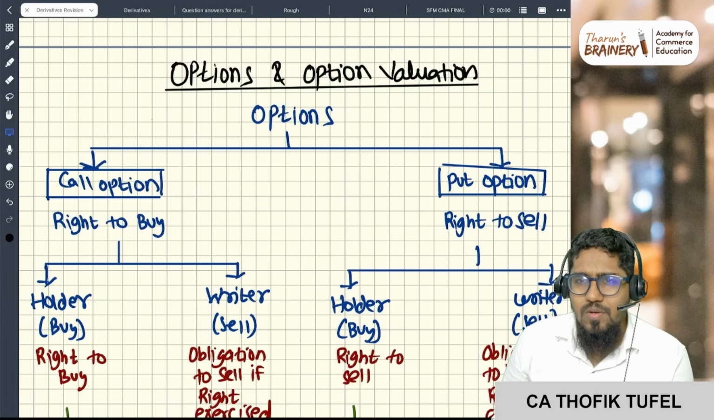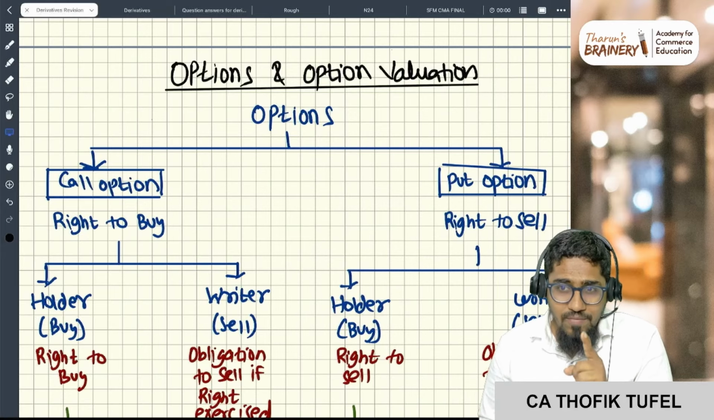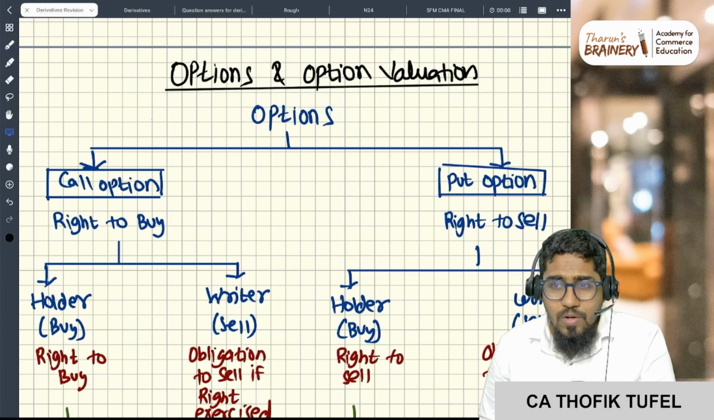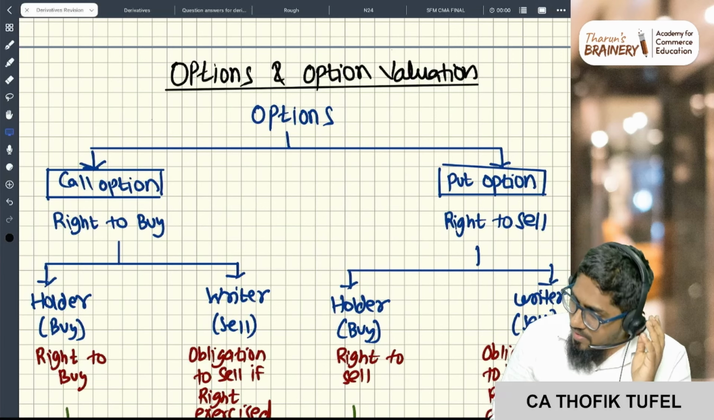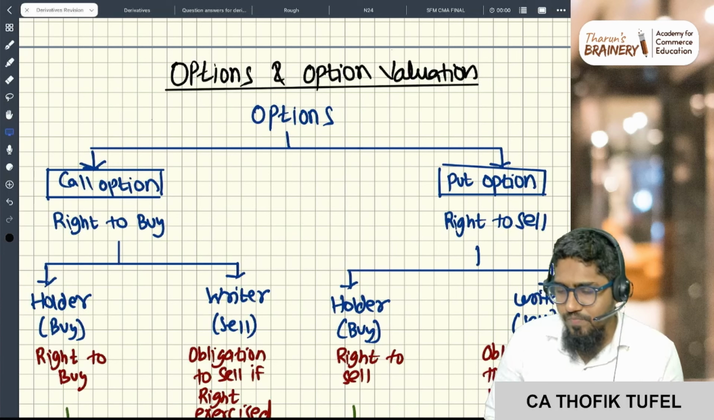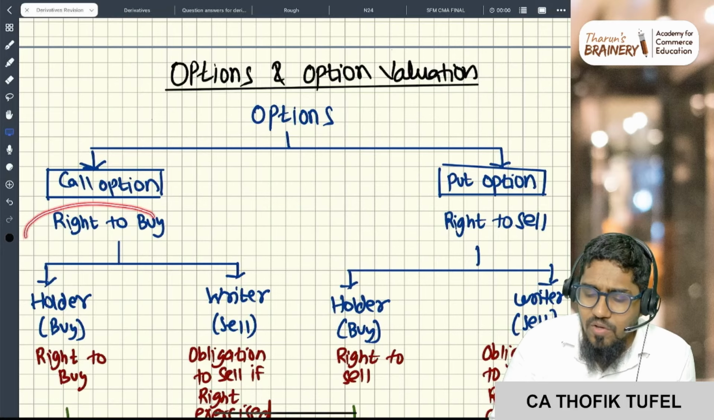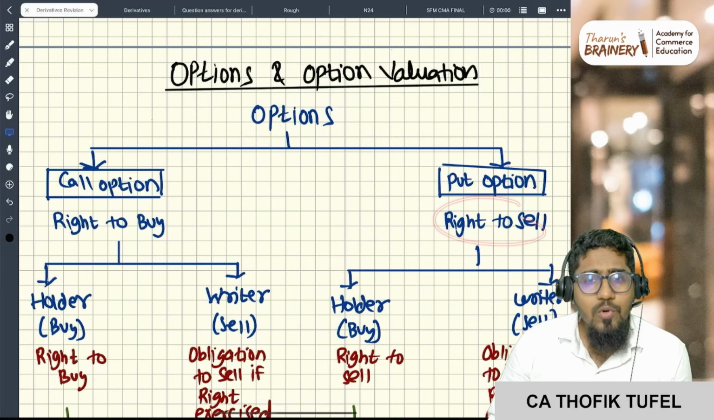Options, I have already explained what an option is. In futures, you have the contract to buy or sell at a future date. In options, you have the contract for the right to buy or sell at a future date, at a specified price. When you get the right, you have to pay the premium. We have two types of options, call and put. If you have the right to buy, it is called a call option. If you have the right to sell, it is called a put option.